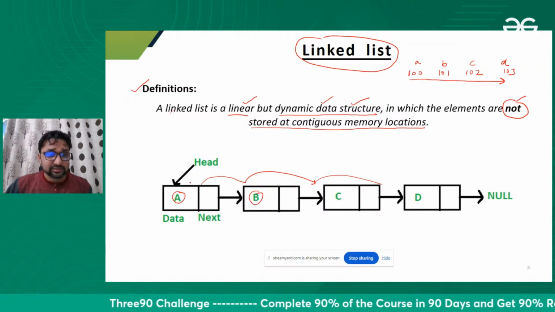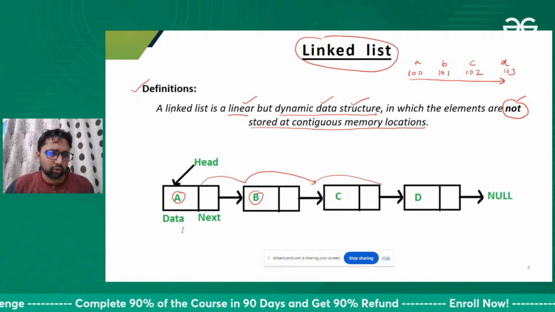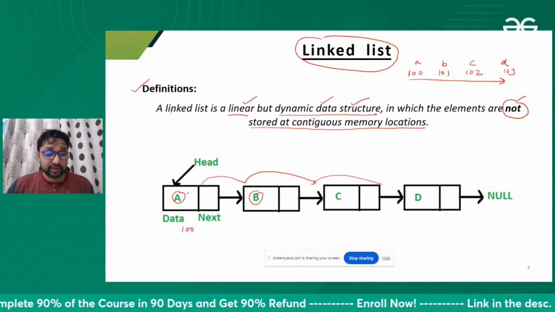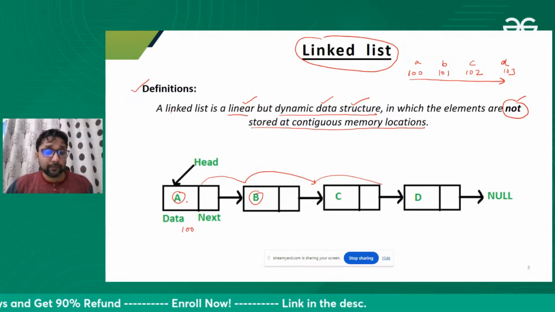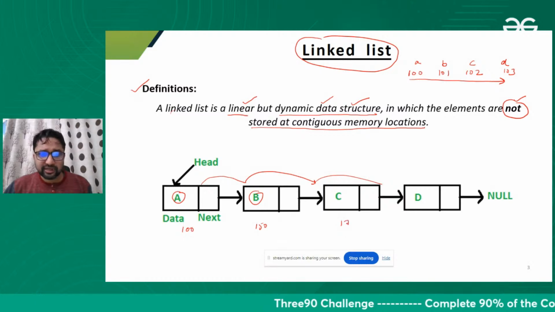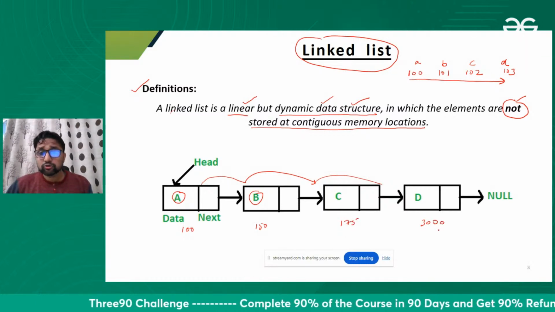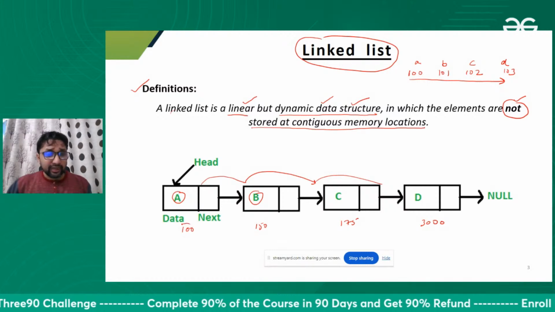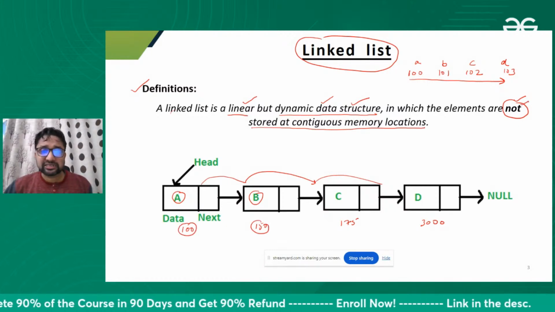But in a linked list, I don't know on which address the nodes will be stored. They can be assigned any random address. Maybe A is stored at location 100, B at location 150, the next at 175, the next maybe 300 or maybe 3000. So the elements are not stored at contiguous memory locations.